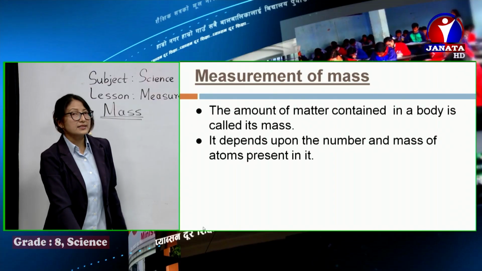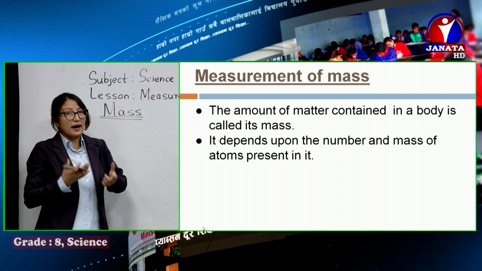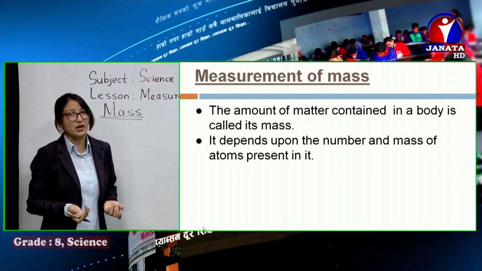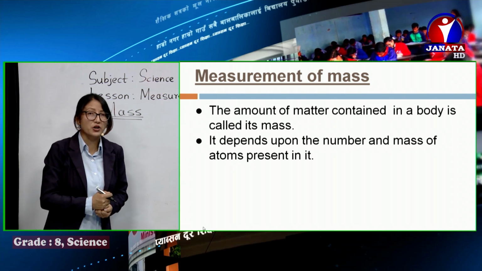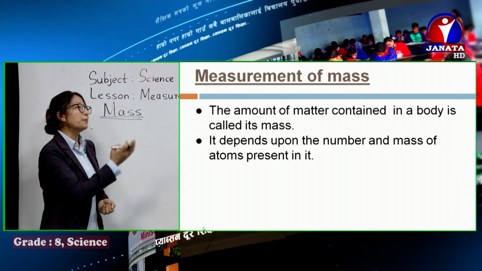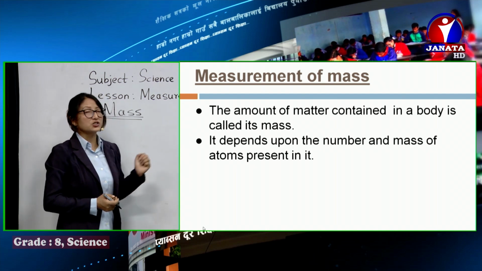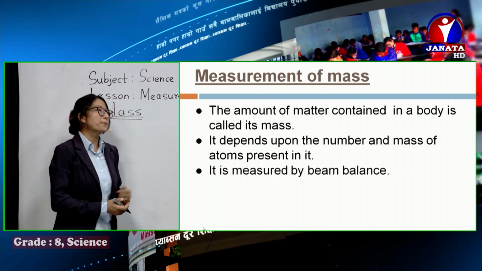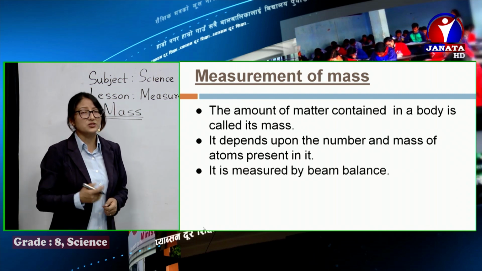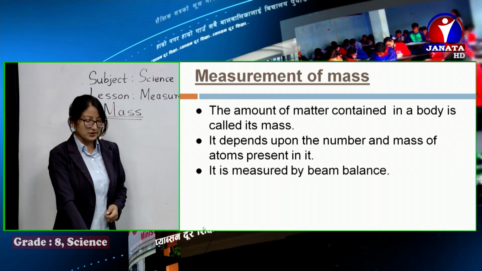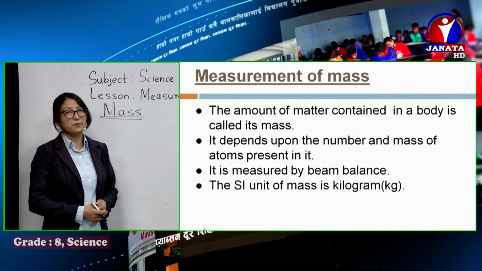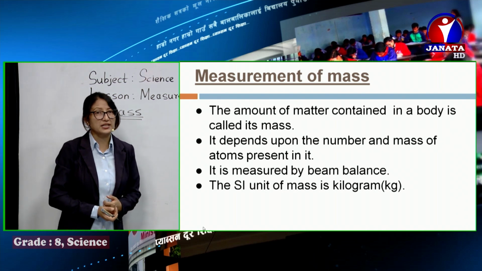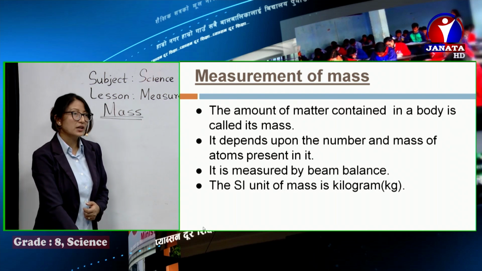Amount of matter contained in a body. How much matter is in that body, maybe in a duster or any material we find in our surroundings. The amount of matter stored in that body is its mass, and it depends upon the number and mass of the atoms contained in it. It is measured by beam balance, or we can also use span balance or physical balance, depending upon the conditions. And its SI unit, we are revising the same thing again, is kilogram. It is measured in kilogram.